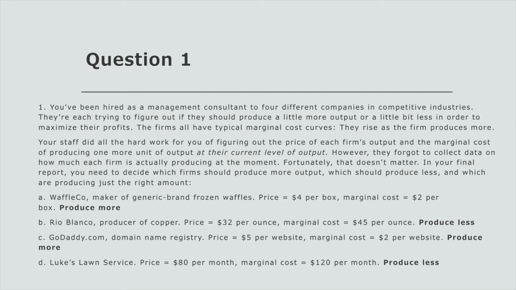They should produce more. And then Luke's Lawn Service, price $80 per month, and the marginal cost at $120 per month. They should produce less. Ideally, you want the price to equate to the marginal cost.